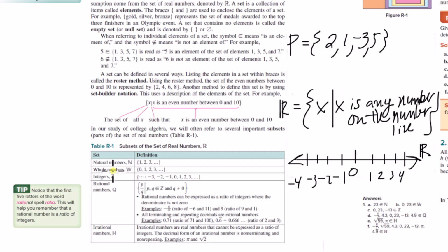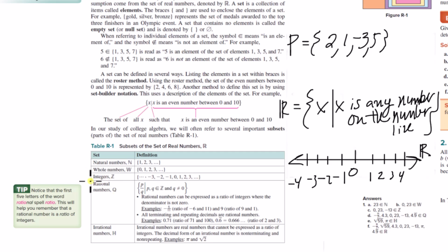Okay, so the natural numbers are just going to be the counting numbers, not including 0. You could kind of think about this as what the cavemen would have, the only numbers. They wouldn't even know what 0 is. 0 would be confusing to them. So 1, 2, 3, 4, 5. The counting numbers, not even including negative numbers. A caveman would be confused by a negative number as well. So the natural numbers are the counting numbers greater than 0. The whole numbers are the natural numbers, but including 0. And so the natural numbers are a subset of the whole numbers, right? Because every single natural number is a part of the set of whole numbers, all right?